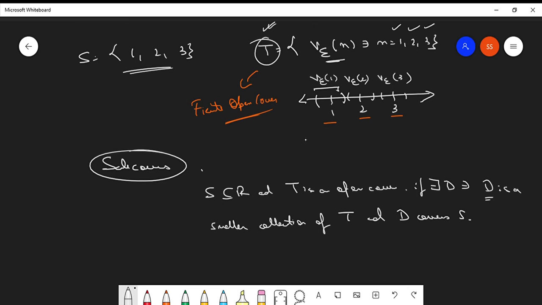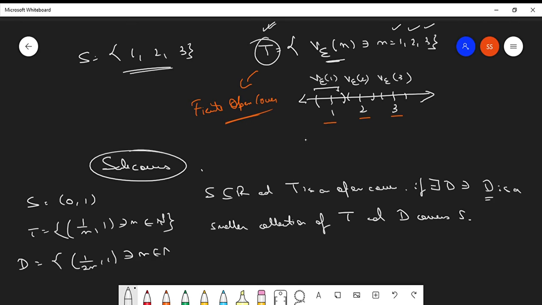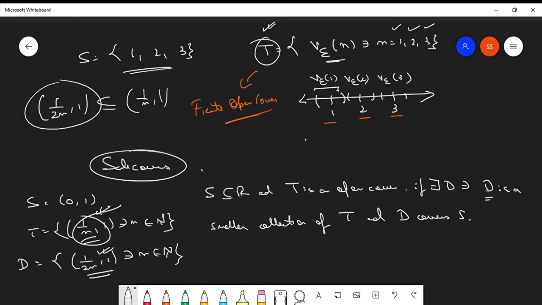what I mean is that the elements of D are subsets of the elements of T. For example, the example which we took: S is equal to (0, 1), and T is the set of elements (1/n, 1) such that n belongs to the set of naturals. If we consider D as the set (1/2n, 1) such that n belongs to the set of naturals, then we can say that this is a smaller collection of sets, since (1/2n, 1) is contained in (1/n, 1). So this is a smaller collection and still it covers S.